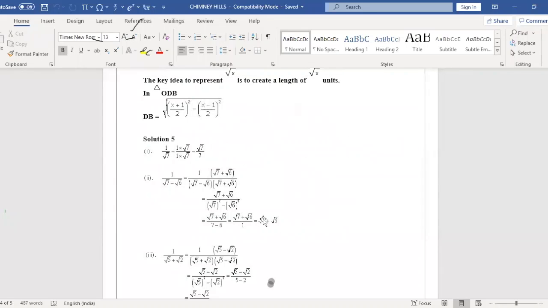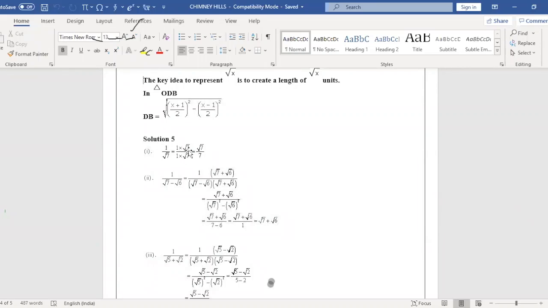Fifth sum, the last of this one. Rationalize the denominator of the following. See, children, only 1 by root 7 is there, so we need to multiply both numerator and denominator by root 7, because the denominator should not be irrational.